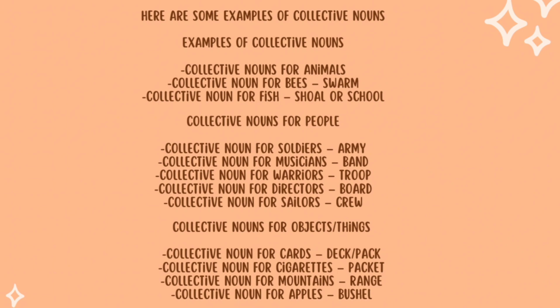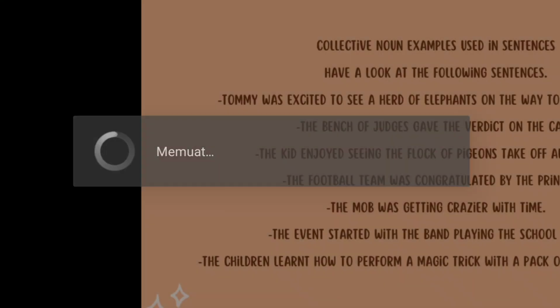Okay, here are collective nouns for objects or things. The collective noun for cards is a deck or pack. The collective noun for cigarettes is packet. The collective noun for mountains is range. And the last, the collective noun for apples is basket. Next please.